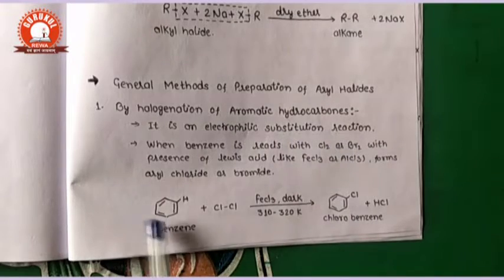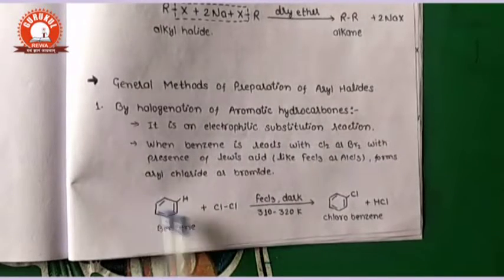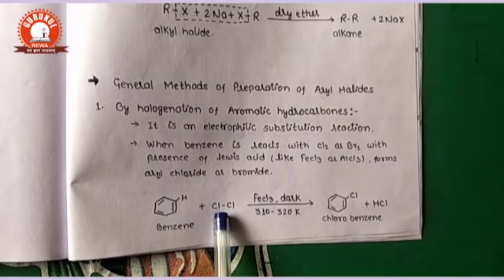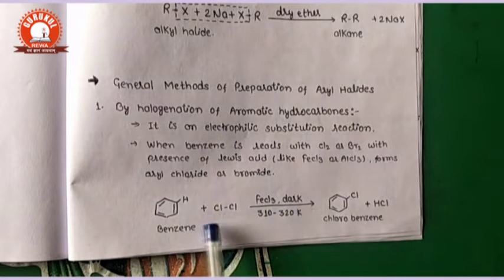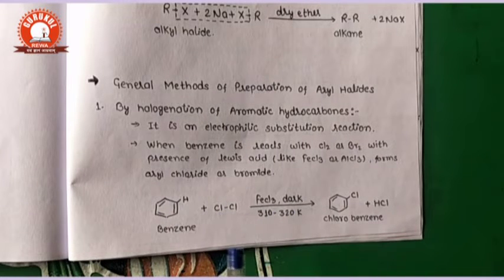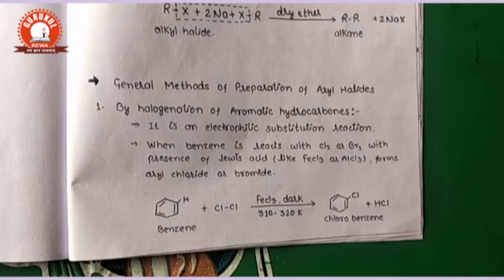Correct. So benzene can react with chlorine or bromine, but we cannot take fluorine and iodine in this reaction. Why? Fluorine is the most electronegative element in the periodic table, so the reaction will be uncontrolled, and that's why we cannot take fluorine.